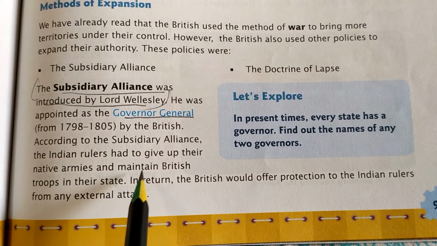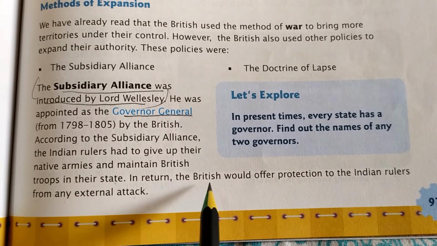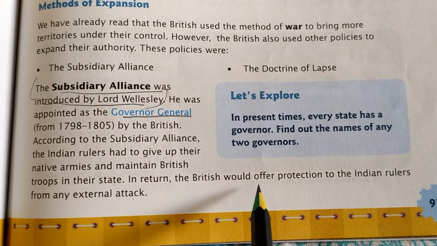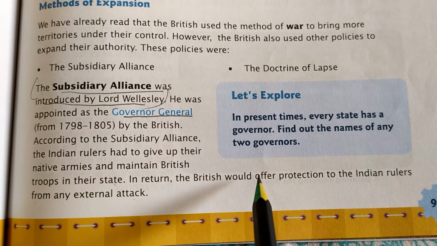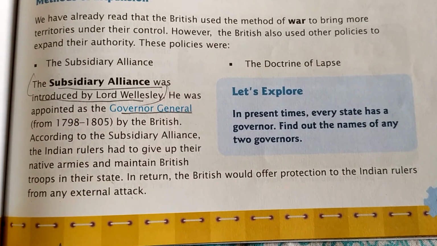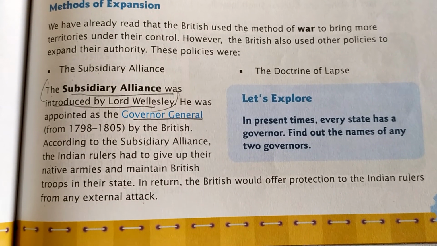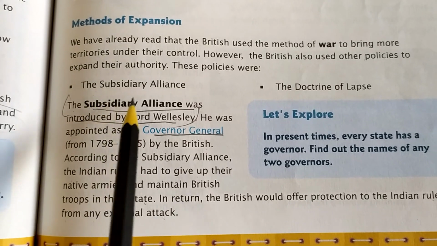So if the Indian rulers supported the British armies in their state, the British, in return, would protect the Indian rulers from any external attack, that means from any other countries that would attack India. So this is known as the subsidiary alliance.